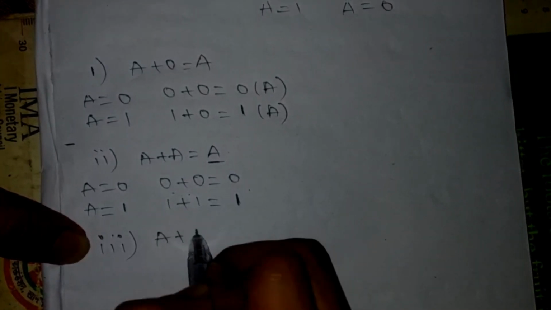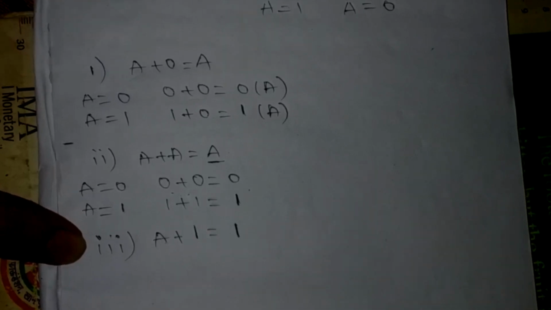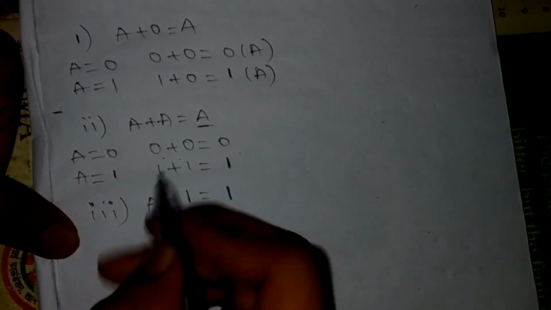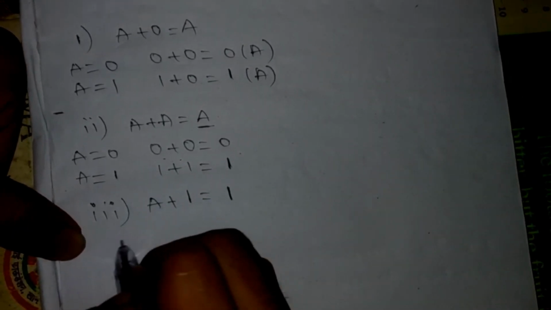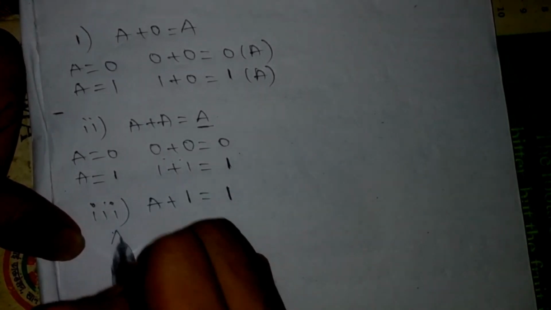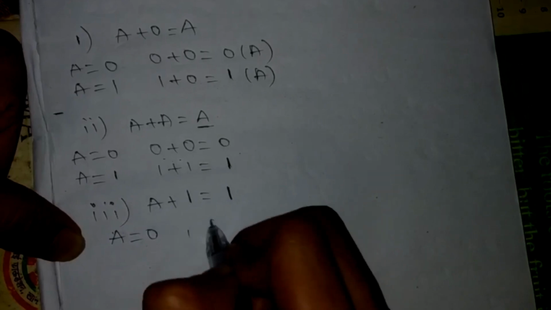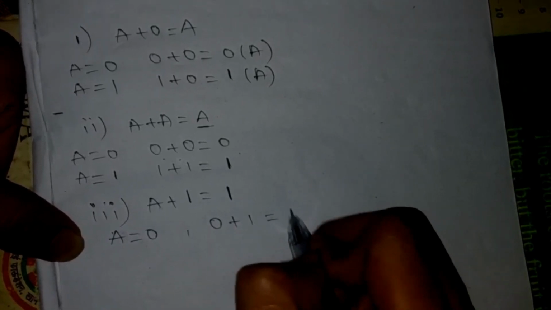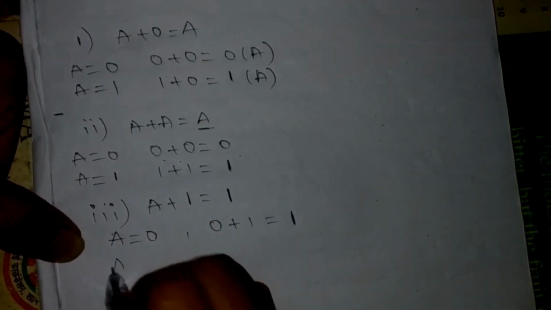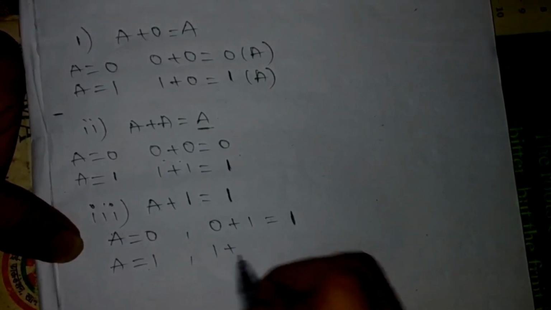Coming to the third, A plus 1 equal to 1. Here, if you add 1 with A, suppose A equal to 0, 0 plus 1 is going to give 1. A equal to 1, that means 1 plus 1 is going to give 1.